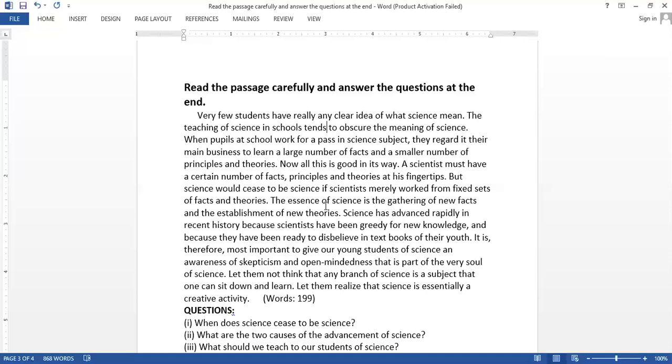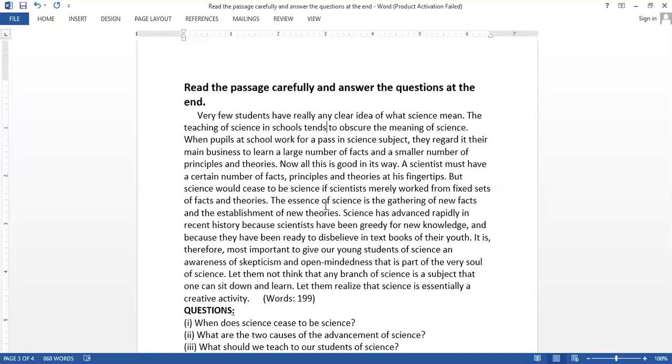Let them not think that any branch of science is a subject. So science should not be taught as a conventional subject. Okay, it should not be taught in a way that students think that they have to cram facts, they have to learn by heart the principles, they must memorize the theories given by the scientists and write them down in the paper and pass their exams.